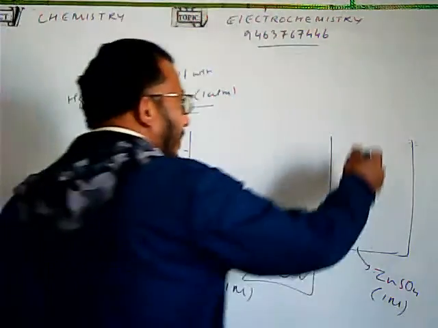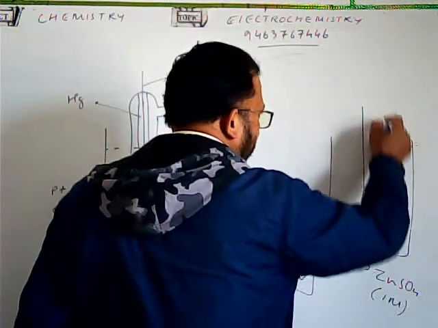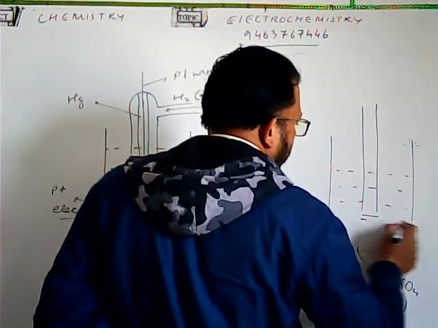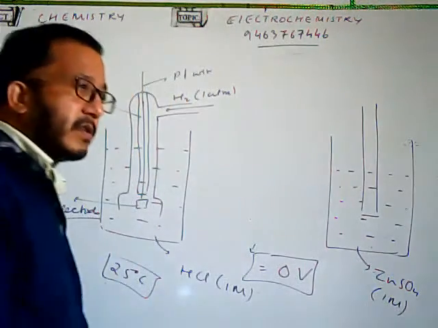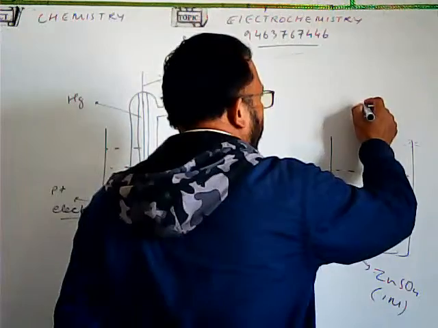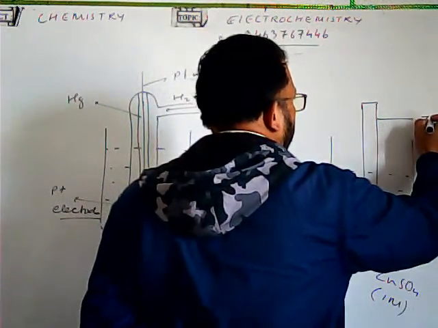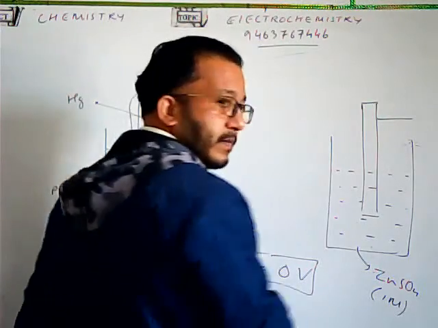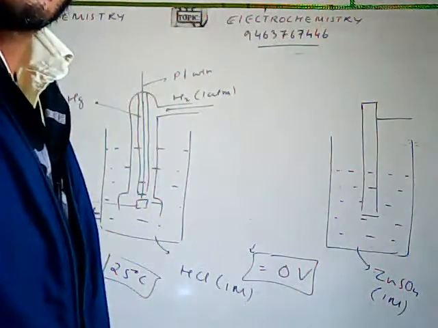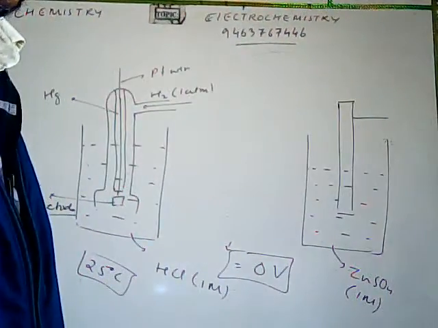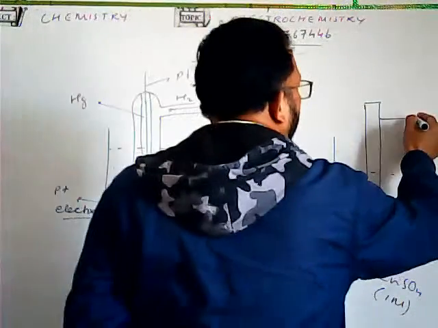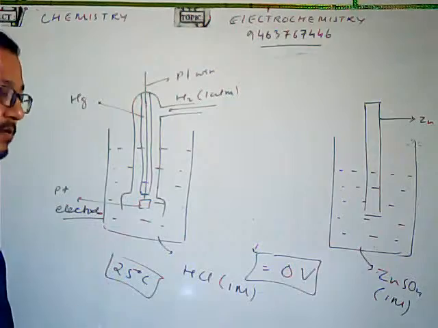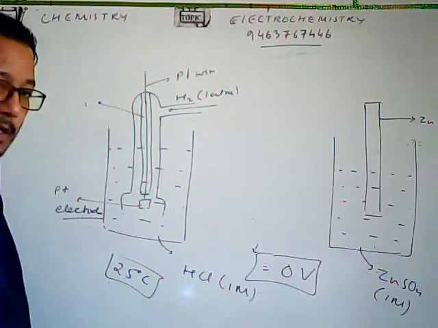Now, इसमें हमने एक zinc electrode डाल दिया. Okay, this is the zinc electrode. Now let us suppose this is your zinc sulfate solution, and this is your zinc electrode. This is your standard hydrogen electrode, fine.